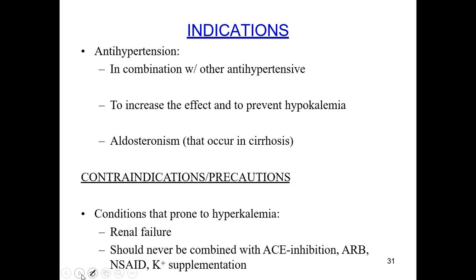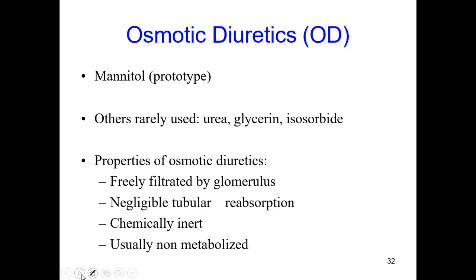Coming to their clinical indications, they can be used for antihypertensive action in combination with other antihypertensives, to increase the effect and prevent hypokalemia. They can be used for hyperaldosteronism that occurs in cirrhosis. Contraindications and precautions: patients prone to hyperkalemia, which may cause renal failure. They should never be combined with ACE inhibitors and NSAIDs, and potassium supplements should also be avoided.